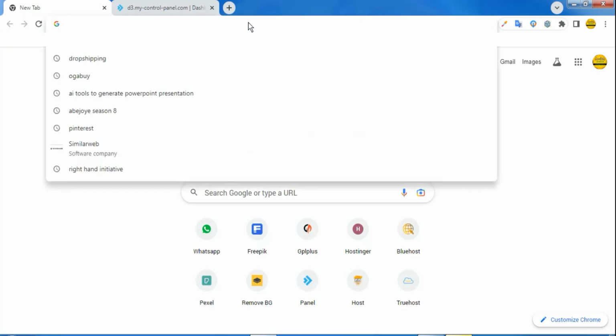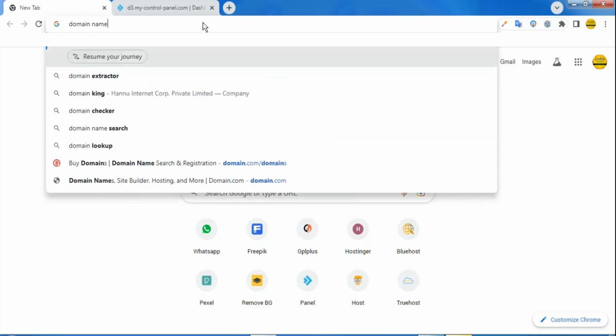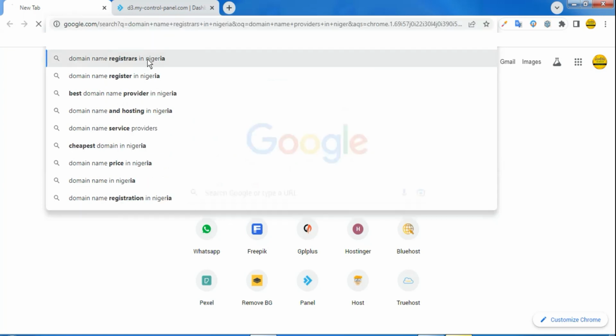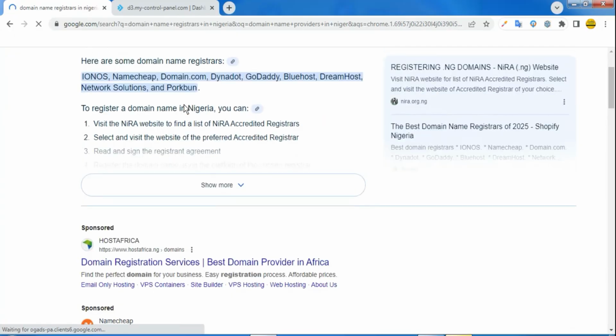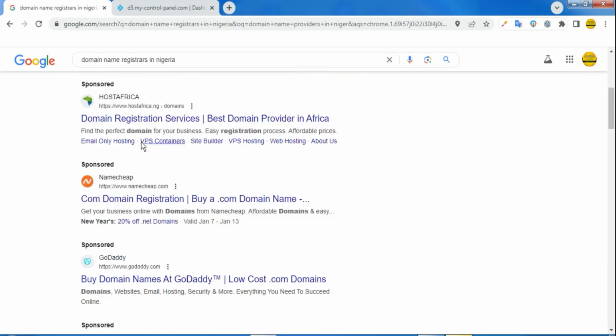You can simply go online and search for domain name providers. We have different ones in Nigeria. And if you are not watching from Nigeria, you are watching from any other country, we have different domains. We have the popular ones all over the world. We have GoDaddy, we have Bluehost, we have DreamHost, and the likes. So it's very simple to get.